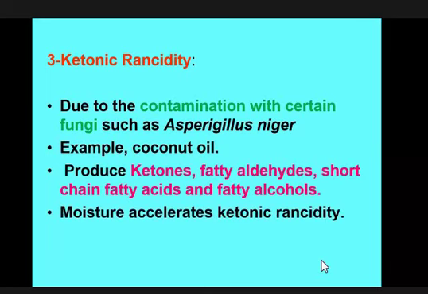You know, rancidity happens due to the preservation of the fat in abnormal moisture, temperature and light conditions. So it happens when you keep your fat in abnormal moisture conditions. This moisture can accelerate ketonic rancidity because where the moisture is abnormally increased, the fungal contamination will also increase. So as Aspergillus niger growth increases, ketonic rancidity will also increase.